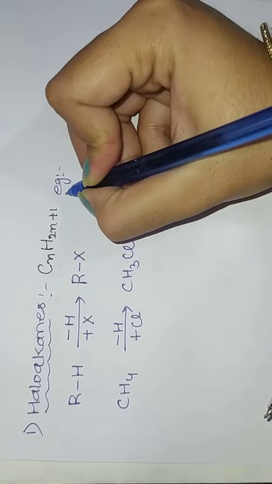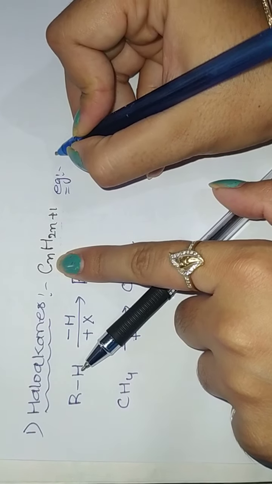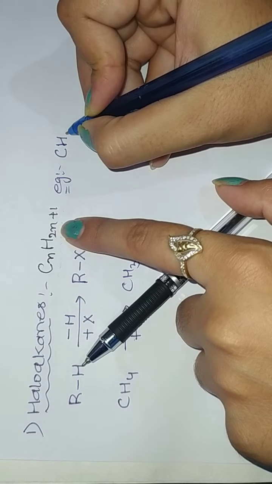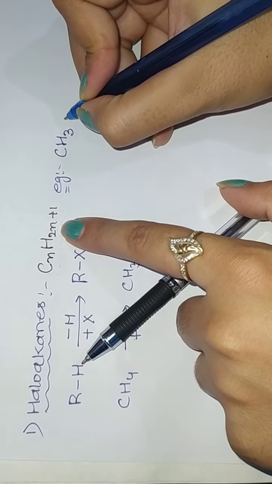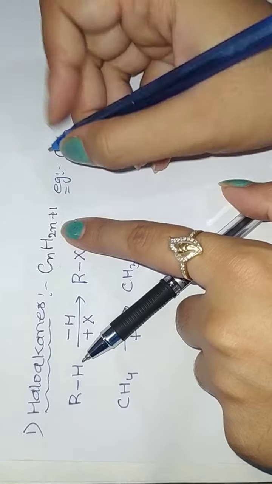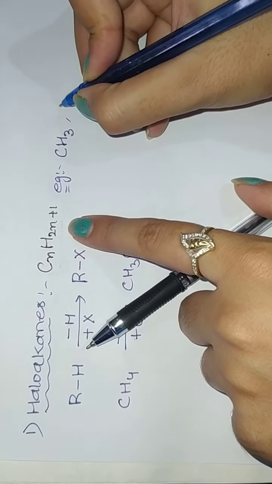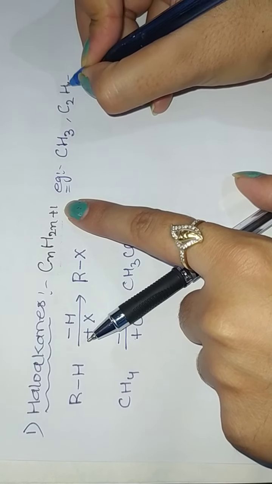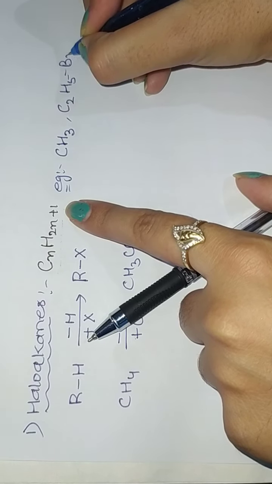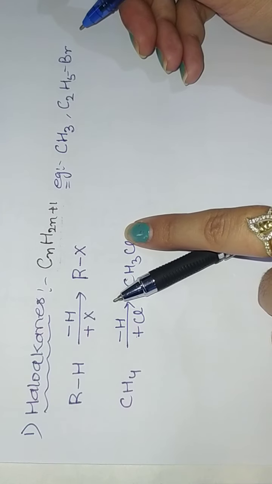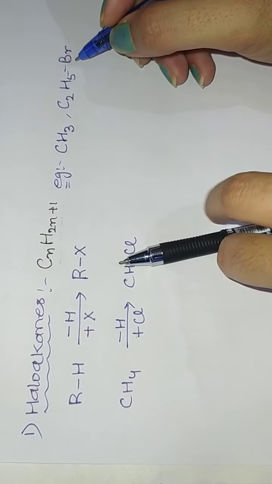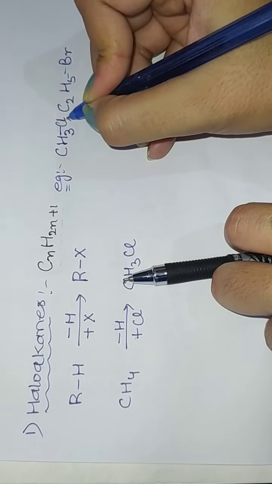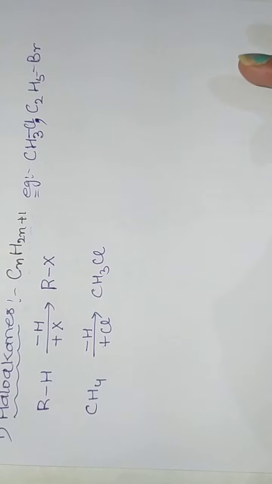So for example, if I put 1, that means here is C1H3, CH3. If I take the example of 2, that means C2, and H is 2 times 2 is 4, plus 1, 5. And one halogen is present here, whether bromine, chlorine or iodine. Clear? C2H5, and with this CH3, again some halogen is present. Clear? Like that.